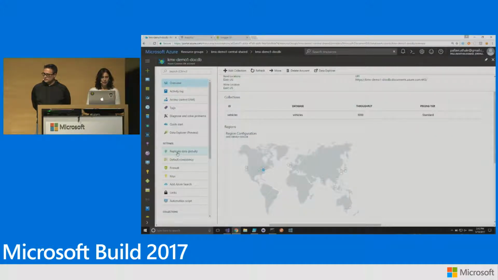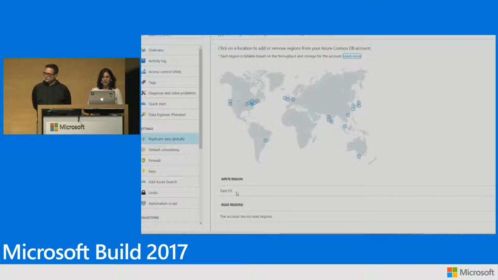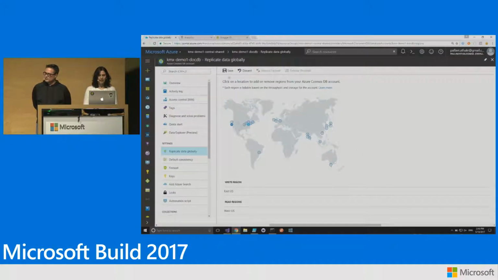So basically, the way I've set this up is I have my write region in East US, but I don't have any read regions. Now I want to go active-active for high availability, so I want to set up a read region in West so that I have a fallback option. All it takes is going here, picking a data center, and selecting it. Then I come back here and save my changes. And that is it. I'm going to be active-active at my database layer.